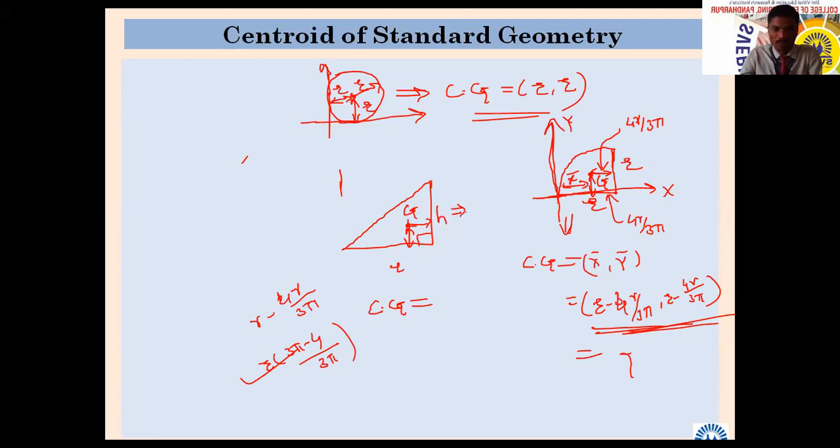Then what does our regular method say? L by 3, H by 3, and L by 3, H by 3. But the total is L, and we need this distance. Now what do we have to do? 2L by 3, 2H by 3. L minus 2L by 3, and another one is H minus 2H by 3. So what will it become? 3L minus 2L by 3, 2H by 3.